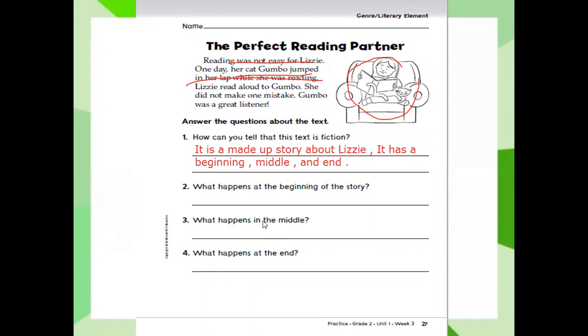What happens at the beginning of the story? Lizzie's cat jumps on her lap. What happens in the middle of the story? Lizzie reads aloud to her cat. What happens at the end? Lizzie reads without making a mistake.